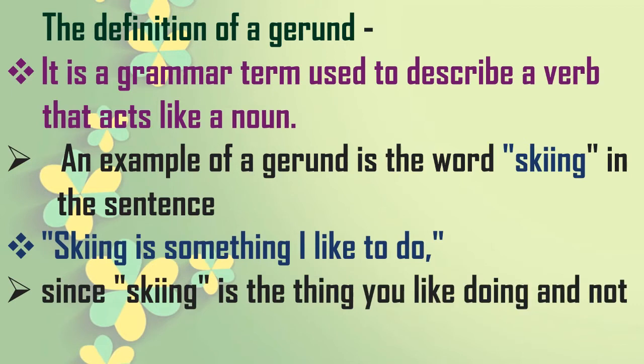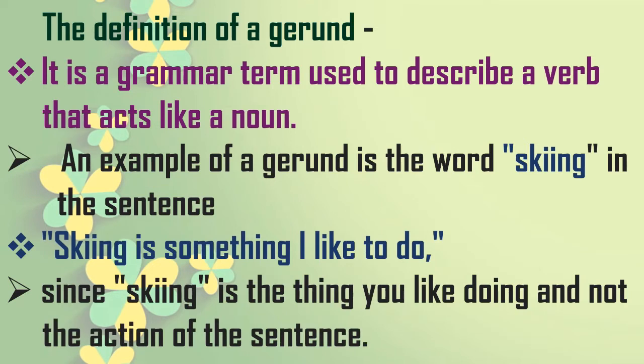Skiing is the thing you like to do, not the action of the sentence. Here it is not playing the role of an action word or a verb, but it is playing the role of the gerund.